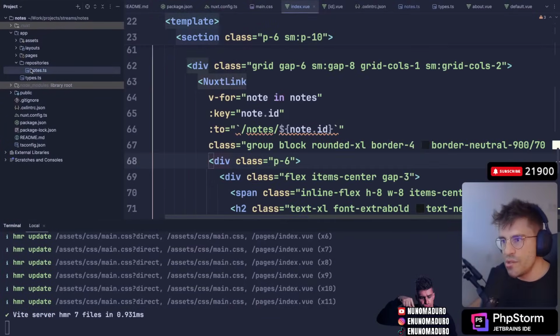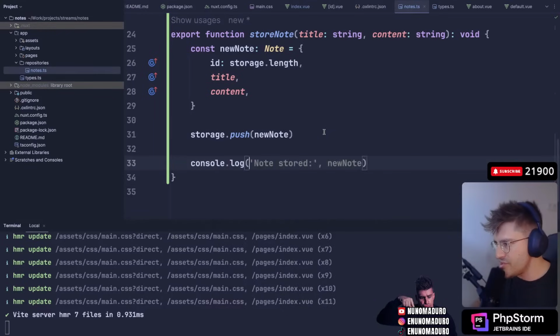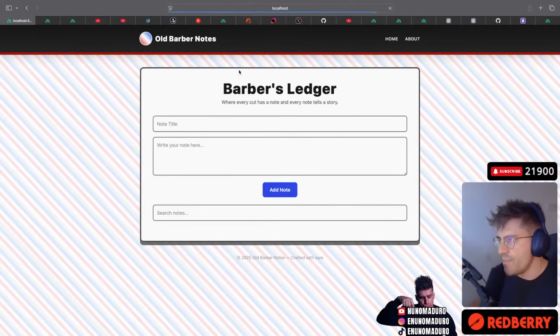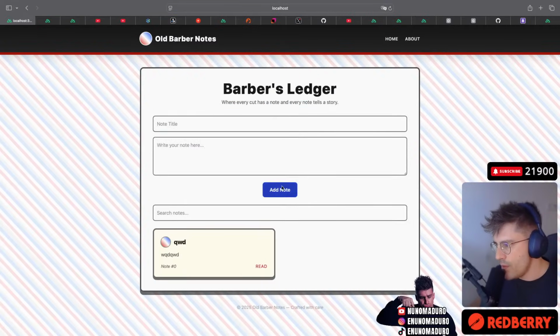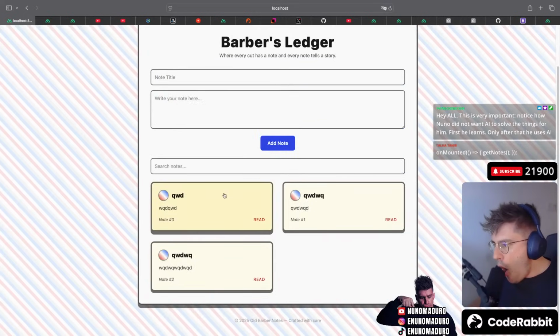Let's go to the nodes.ts and see why this console storage would be just empty. Or I may have to just refresh the thing. It might be just that, okay? Oh, what happens if I refresh?